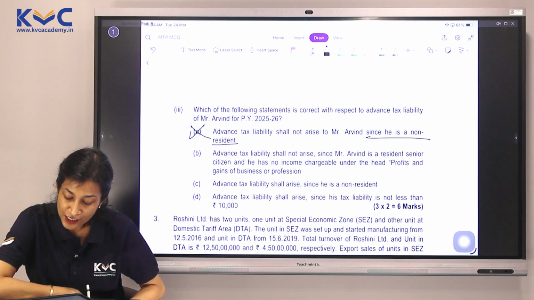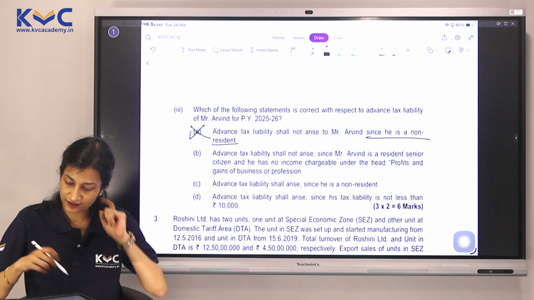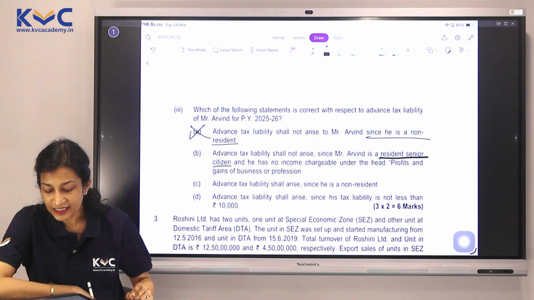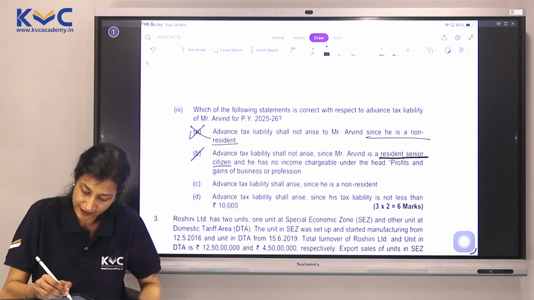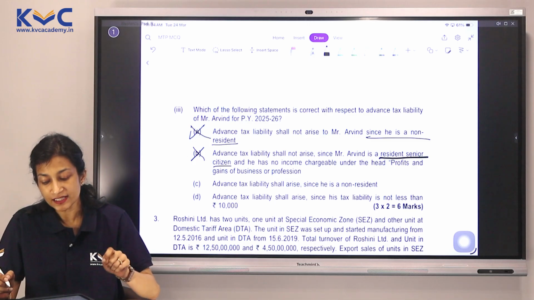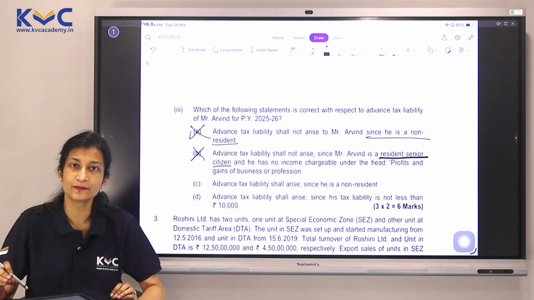Advance tax liability shall not arise since Arvind is a resident senior citizen. Arvind is not a resident senior citizen, he is a non-resident actually, and he has no income chargeable under PGBP. No, not correct. Advance tax liability shall arise since he is a non-resident. Just because he is a non-resident, will we have advance tax liability?